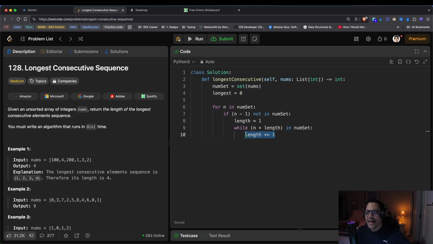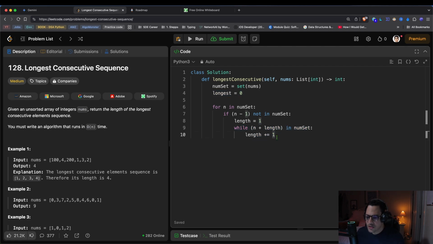So we are counting using basically a counting variable here to keep track of that length, and a variable that checks a previous position in that array. Okay, so we check if we are the starting point, and if we are the starting point, we start adding up from there. So at this point here, we know that once our while loop hits a point where there's a gap in our sequence, let's say we hit a 6, right, and 5 is not in the sequence, we know our sequence ended at 4, then we need to update our longest up here.